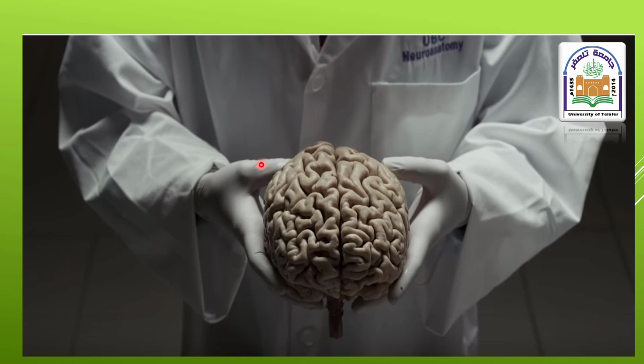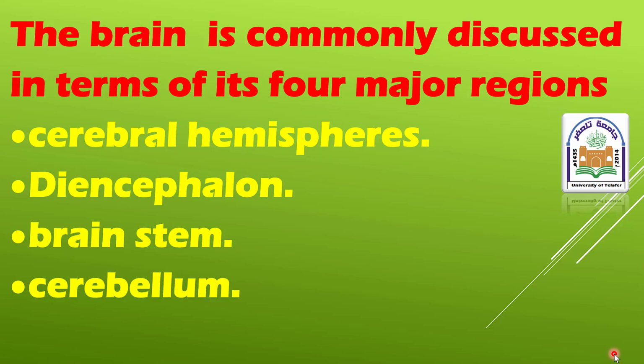The brain is usually divided into four main structures: the cerebrum, the cerebellum, the diencephalon, and the brainstem.